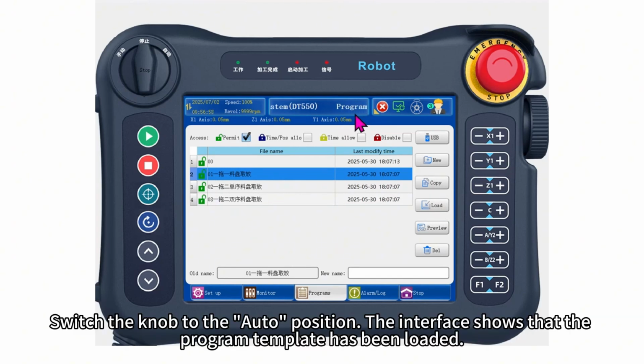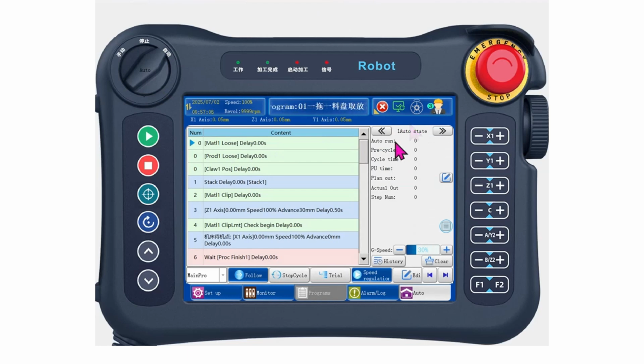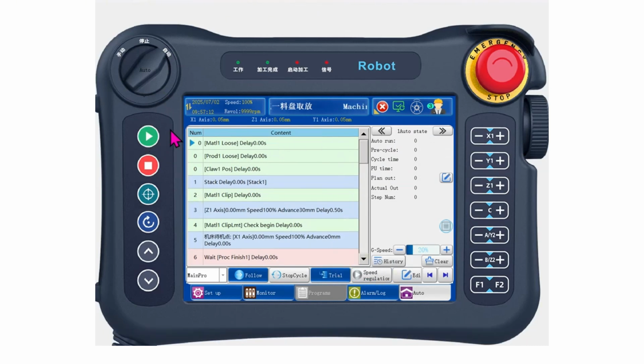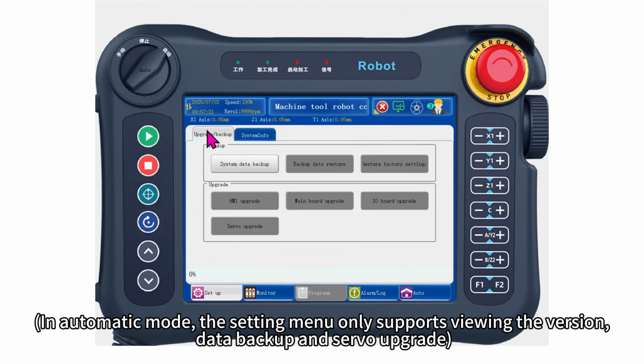Switch the knob to the auto position. The interface shows that the program template has been loaded. Click Trial Run or Start Formal Run to execute the program. In automatic mode, the setting menu only supports viewing the version, data backup, and servo upgrade.